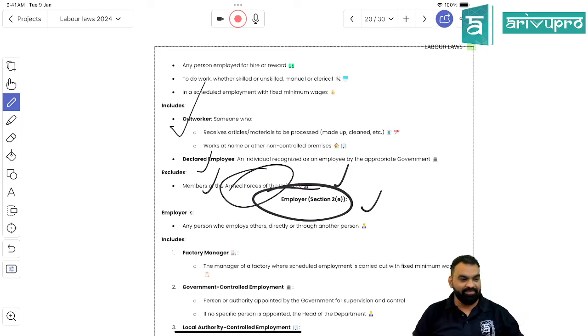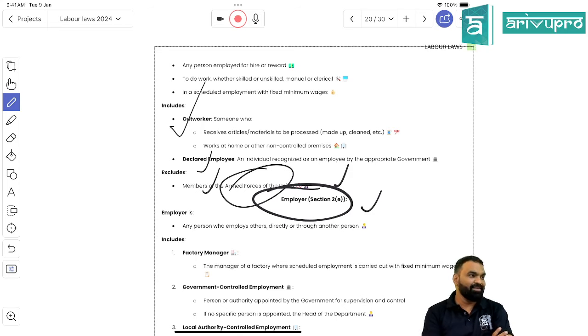Section 2. The definition of employee, employer, and wages, and industrial establishments. Next. Don't help him out. I am helping him out.